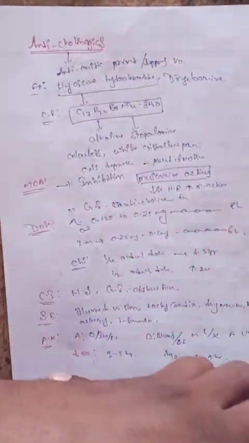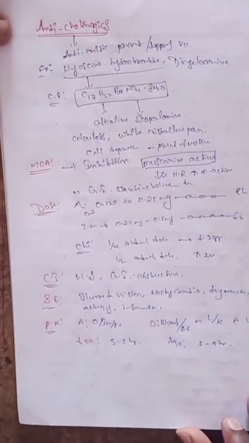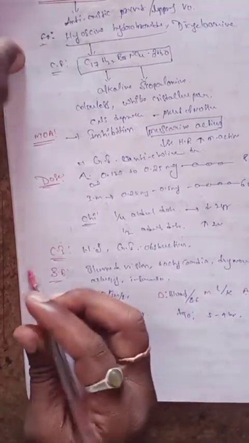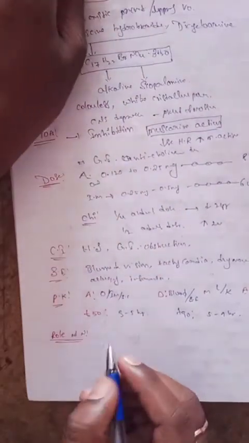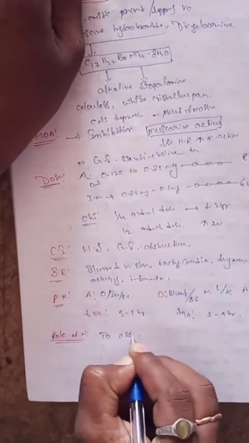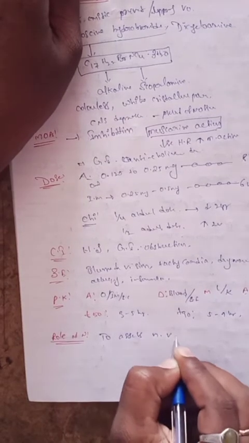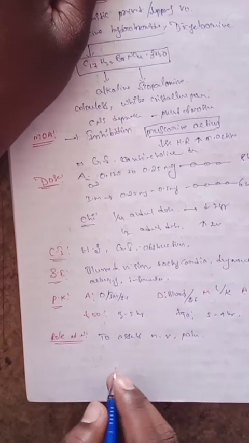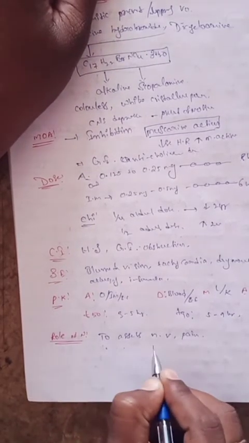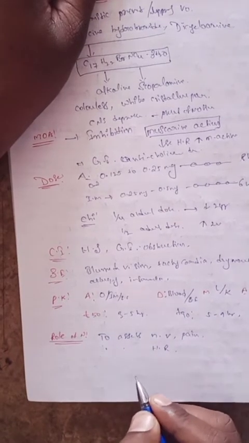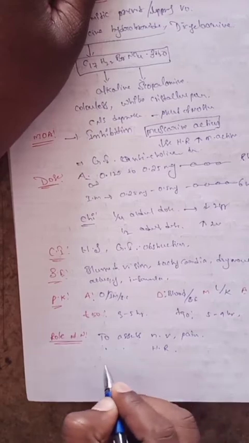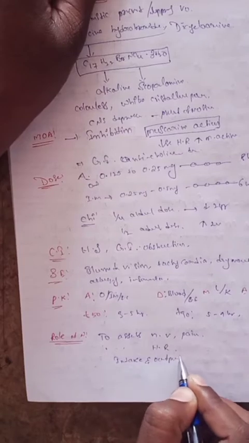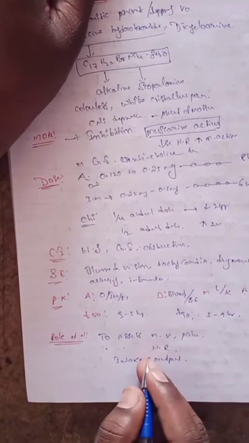So this is about anticholinergic drugs. What is the role of the nurse? To assess nausea and vomiting, and abdominal pain. To assess the heart rate and the intake and output ratio.